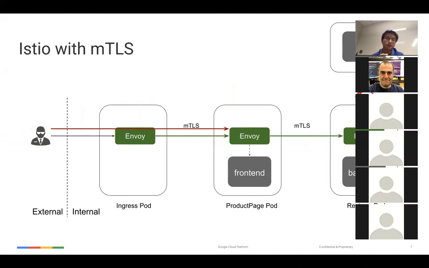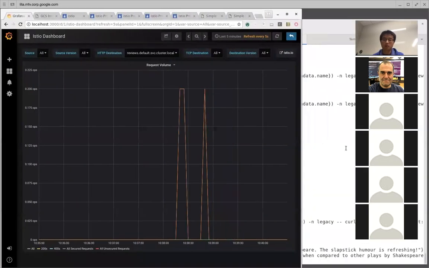Now we're going to enable mutual TLS. Once I enable mutual TLS, from here to Envoy is still accessible, since it's by MTLS. So everything here is fine. External can still access our website, but this one will have a problem and will not be able to access. Let's see.